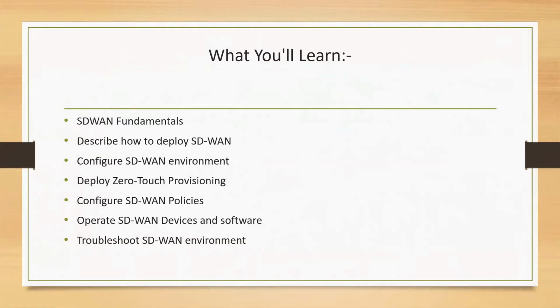To answer that, we will be covering the SD-WAN fundamentals: what the Cisco SD-WAN is, what the components involved in it are, how it operates, and how to deploy the SD-WAN infrastructure in your organization, which includes understanding the architecture level, designing, and meeting the different requirements. Further, we will talk about how to configure the SD-WAN environment.